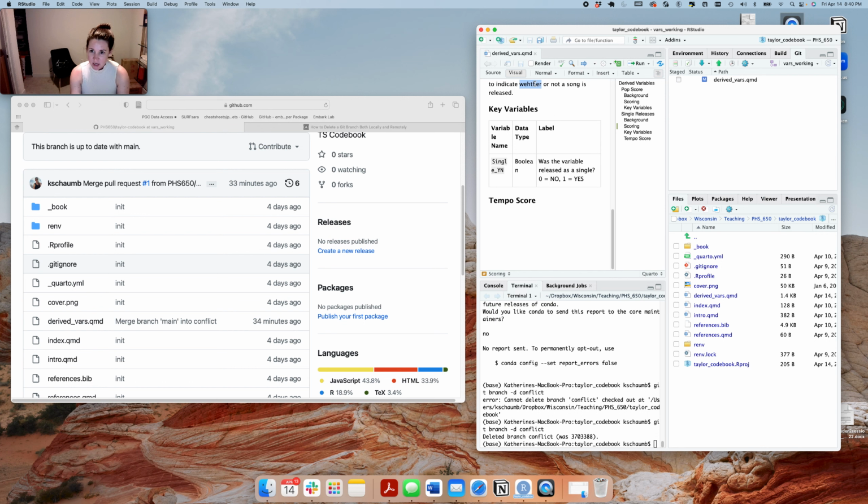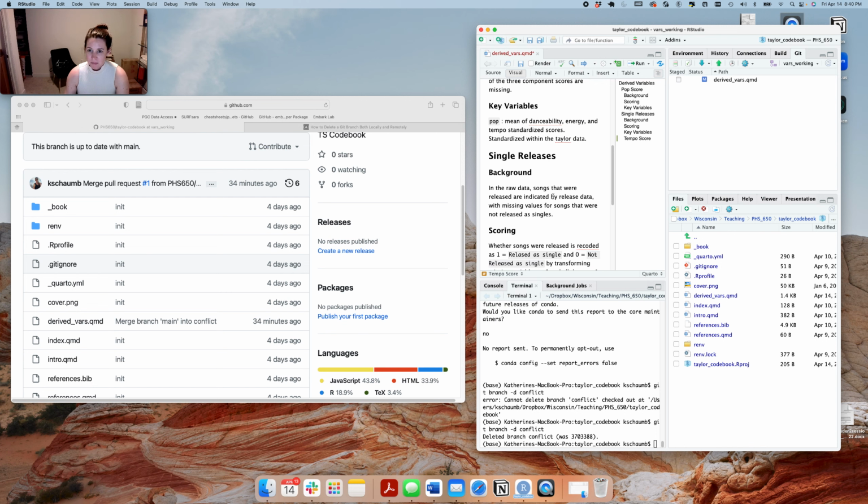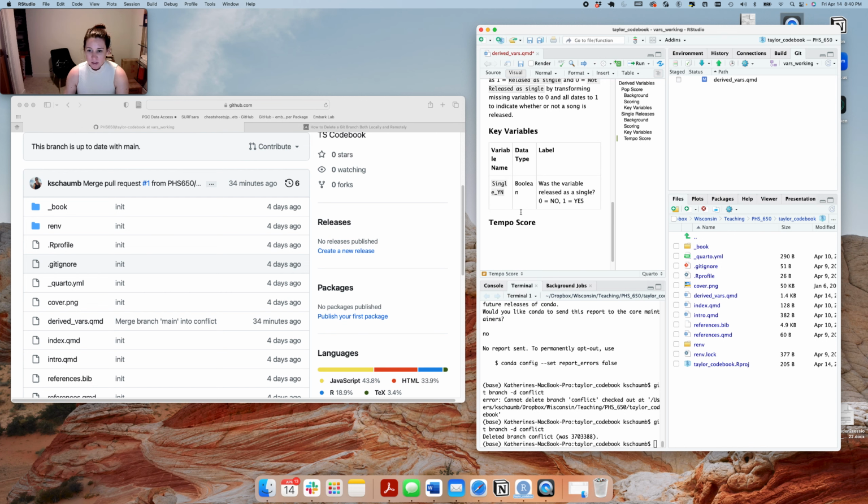I notice here that weather should be weather, and I had this tempo score, but I don't want this tempo score as a variable. I'm going to call it instead the acoustic score. I think that is what I want to be my variable, not the tempo score. Great. Okay, so let's save in my local repository of this Vars working branch.